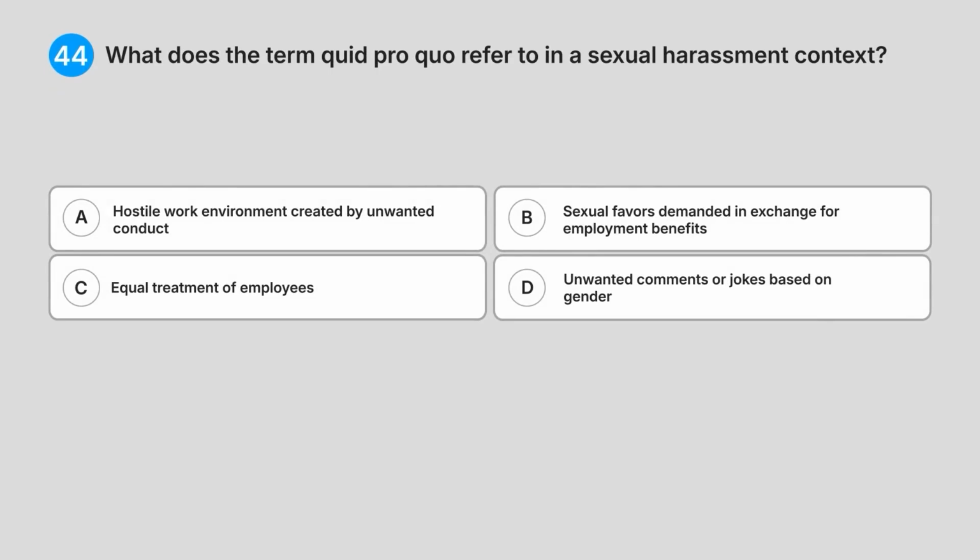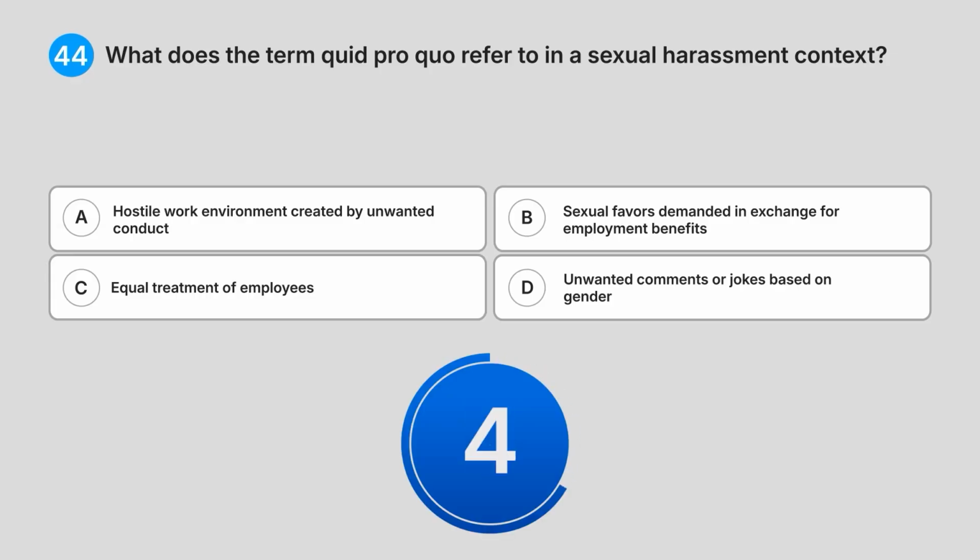44. What does the term quid pro quo refer to in a sexual harassment context? A. Hostile work environment created by unwanted conduct. B. Sexual favours demanded in exchange for employment benefits. C. Equal treatment of employees. D. Unwanted comments or jokes based on gender. Can you guess the answer?